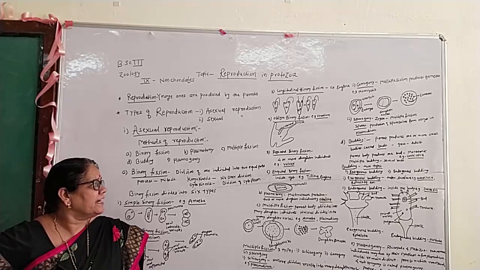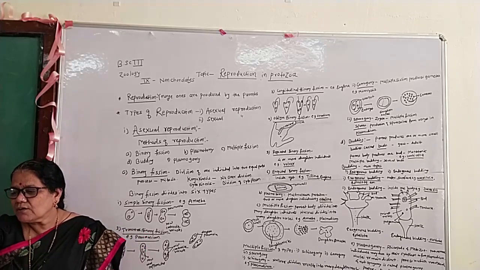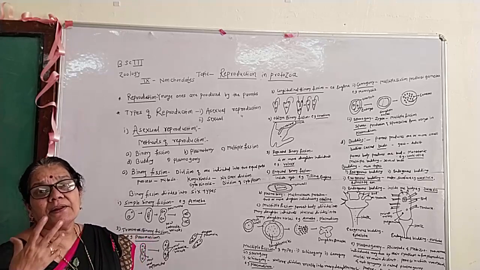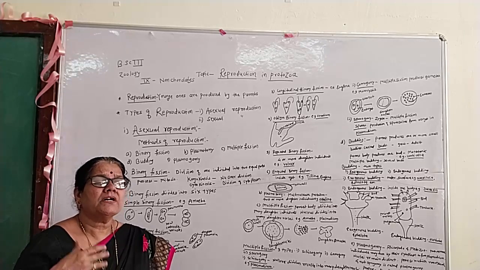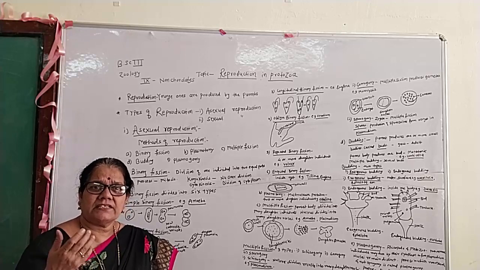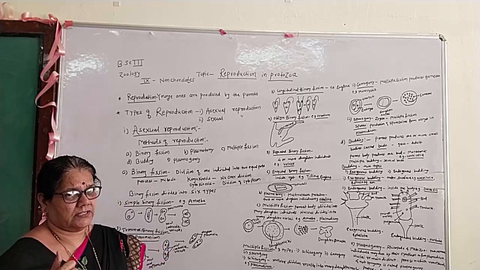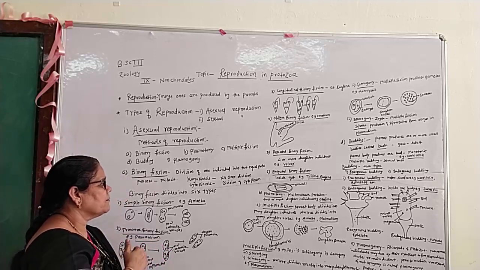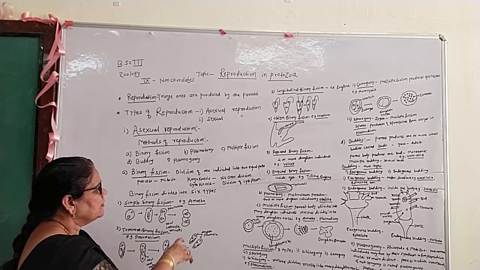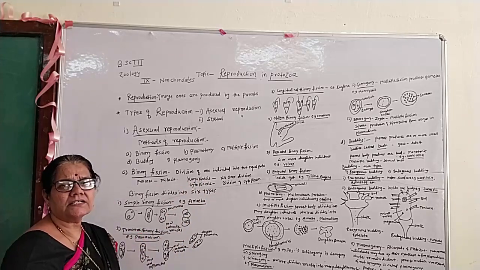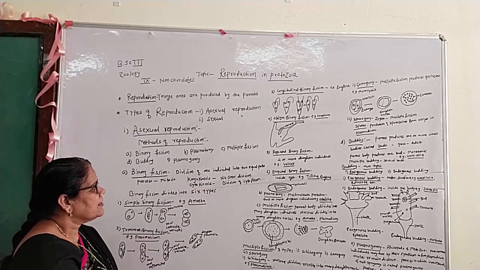It is a complicated process, generally involving mitosis. In mitosis, there are different stages: prophase, metaphase, anaphase, telophase. And in the mitosis process, there are two divisions, karyokinesis and cytokinesis.